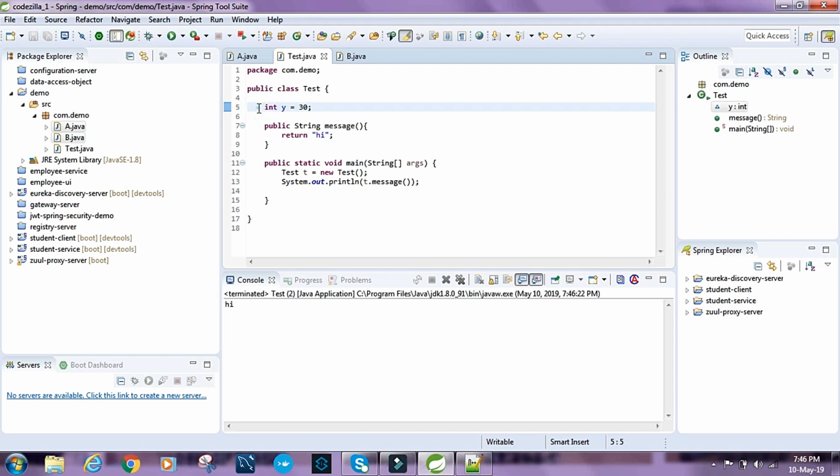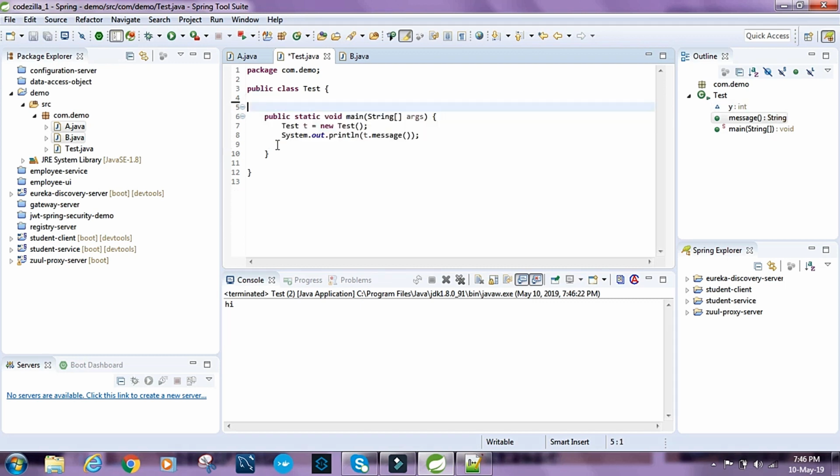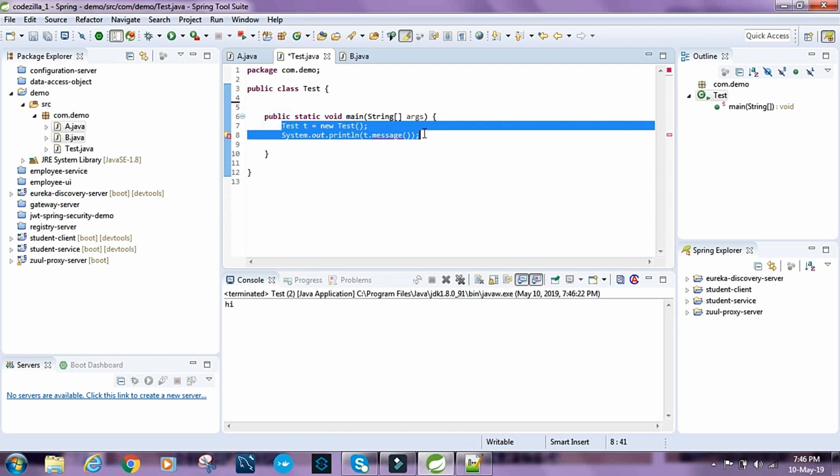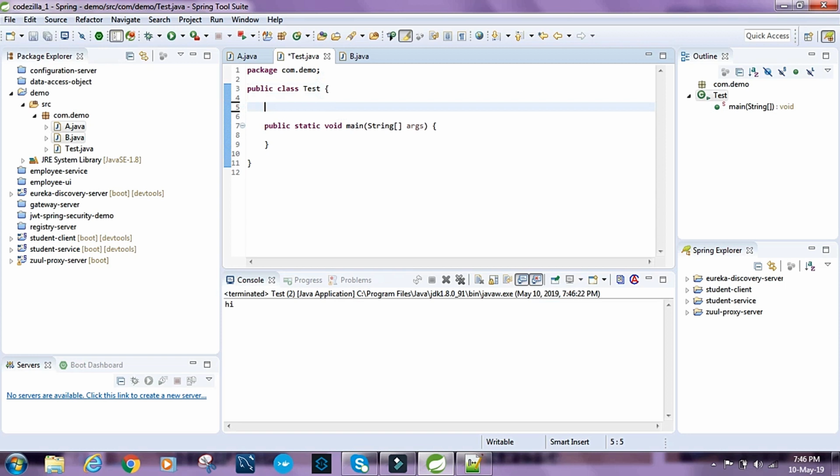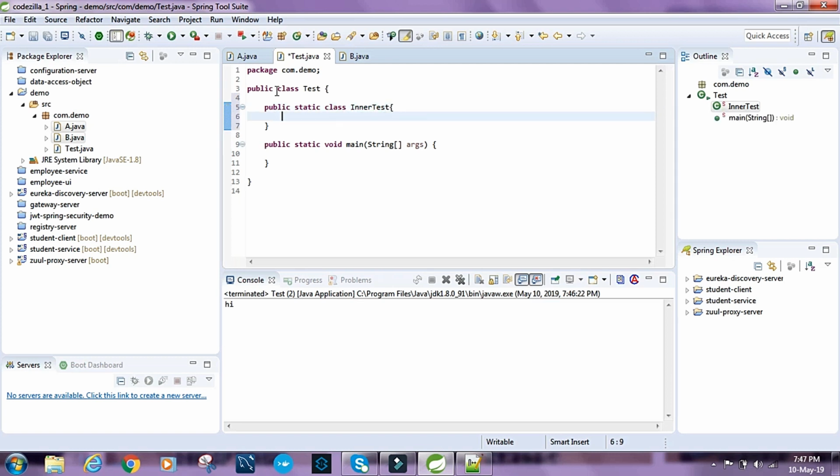So let's just get rid of this. And let's do something like public static class InnerTest. Since this inner class is static, we can define, say, static int i equals 10.